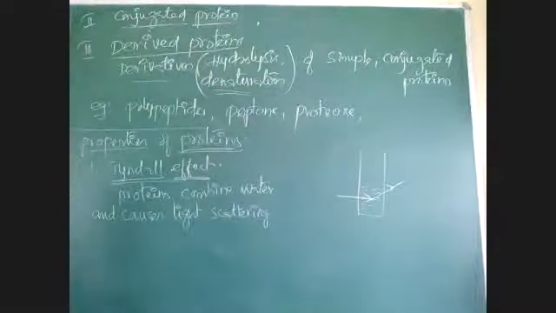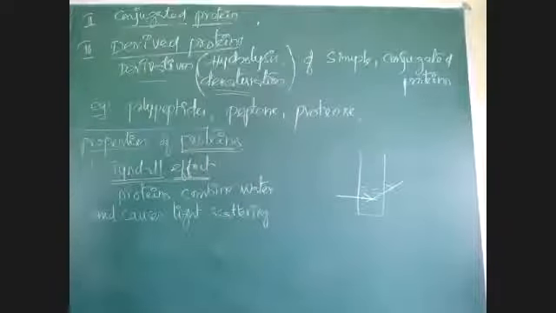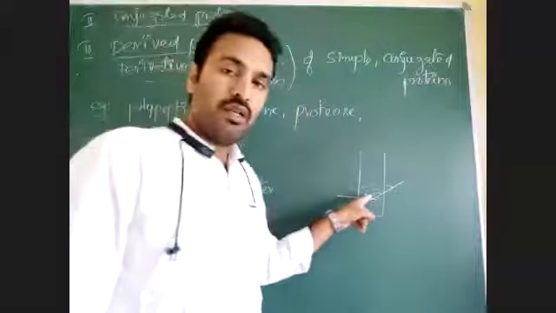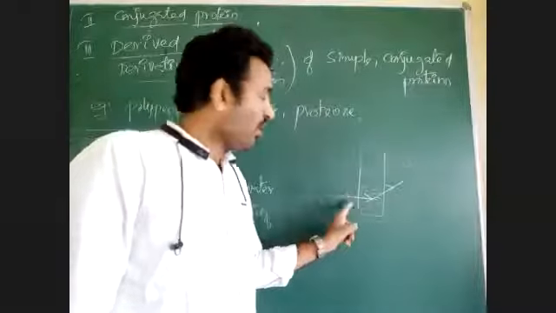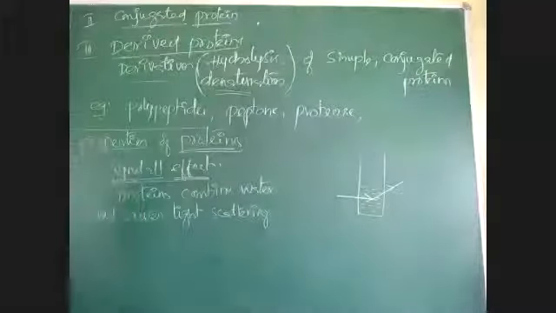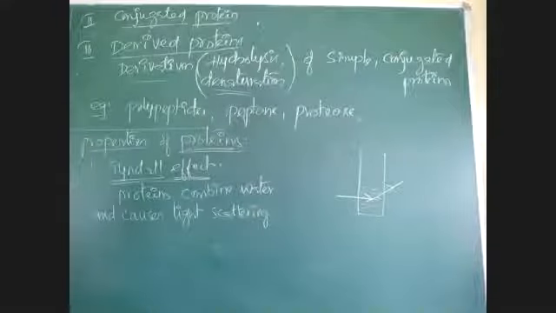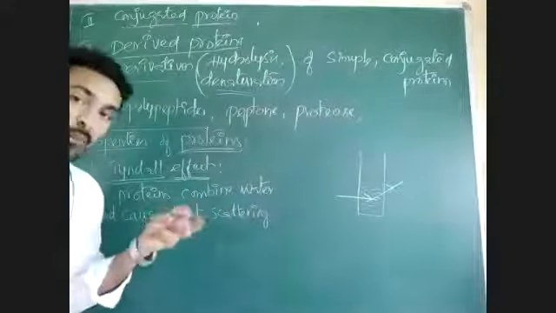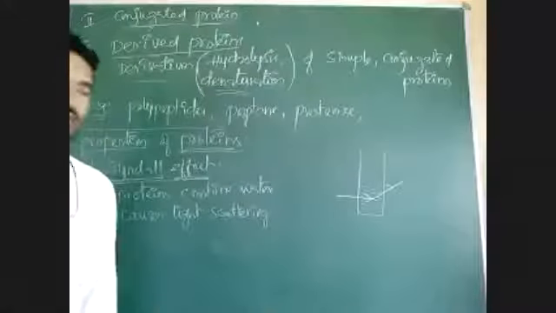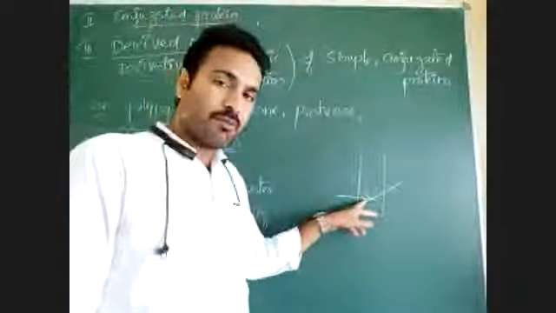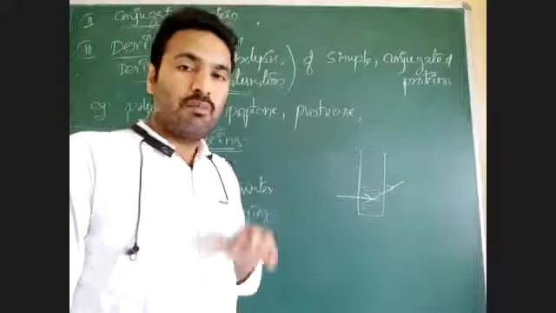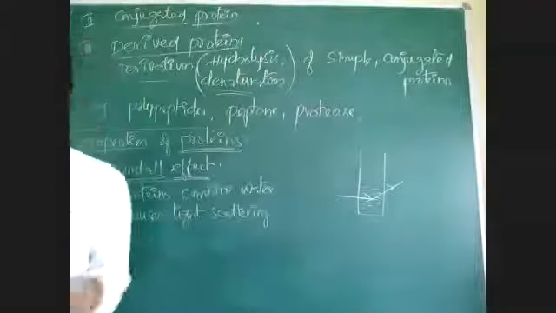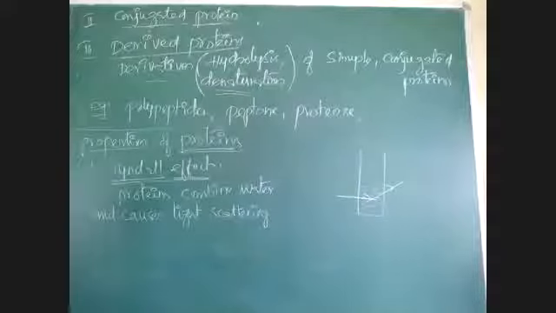What is light scattering? Change in the path of the light. Light is passing in this direction. When proteins are there inside, the light angle will be changed. That change in light angle causes scattering, like a blinking of these proteins in the solution. Inside the solution there is presence of these proteins, no? And when light is passed, the proteins cause blinking. Blinking is like lighting. Okay. So that is called the Tyndall effect or light scattering effect.